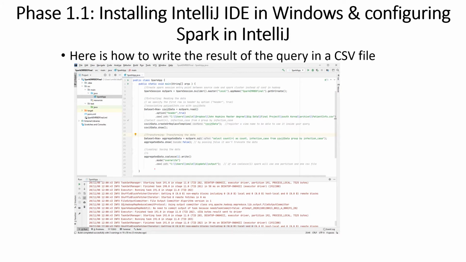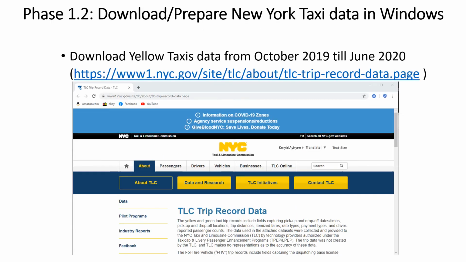Here is how to write the result of the query in a CSV file. Now that my Spark environment is ready in IntelliJ, I'm downloading the yellow taxi data in New York from October 2019 to June 2020, 4 months before and after the start of COVID-19.